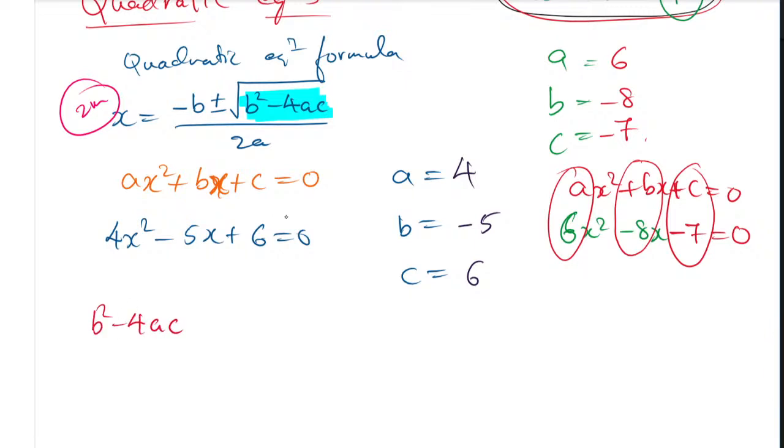These values will differ from one case to another. When you calculate b square minus 4ac, if it is a negative value, meaning less than 0, that is one case we have. These are called the nature of roots.